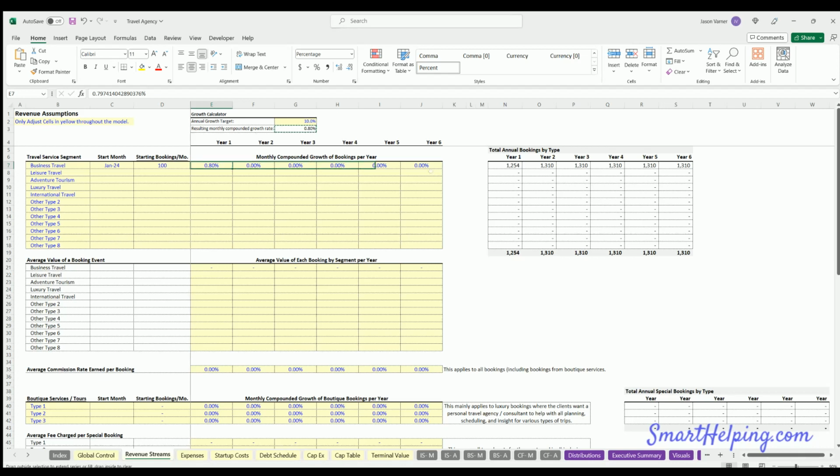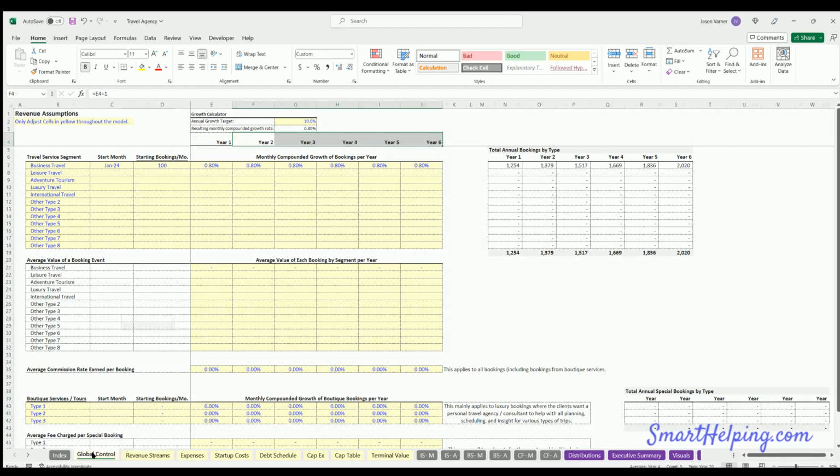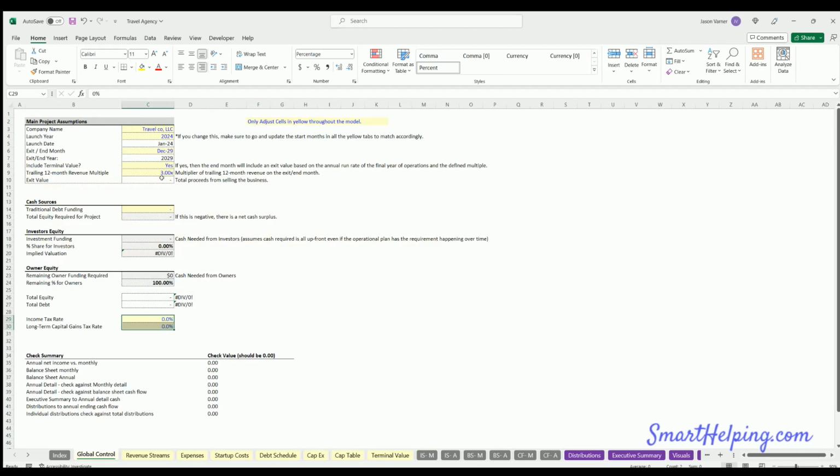So if we think we're going to grow 10% per year, I did make the template go out for 6 years, so if you have a partial first year, you can still have 5 full years of operations after that. Gives you a little bit more flexibility. And that's why it's actually going to December 2029. My bad, not 5 years. It's potentially 6 full years of forecasting you can do here.